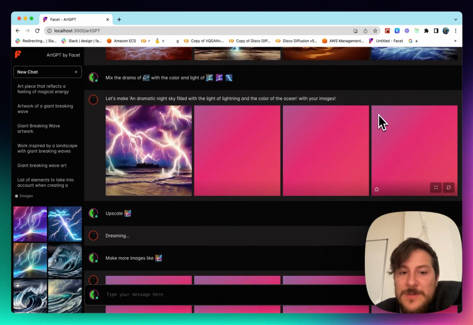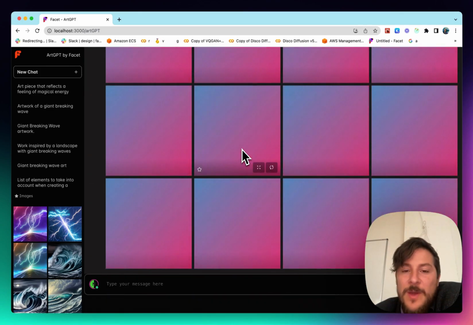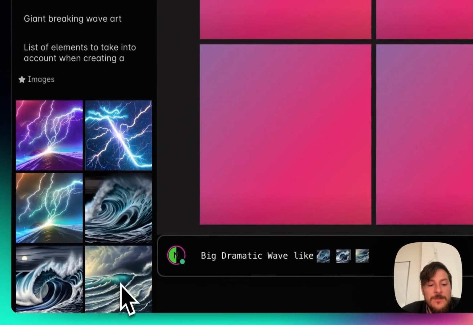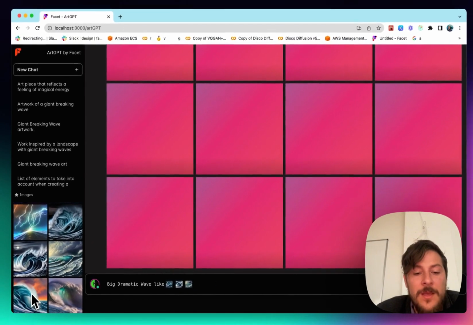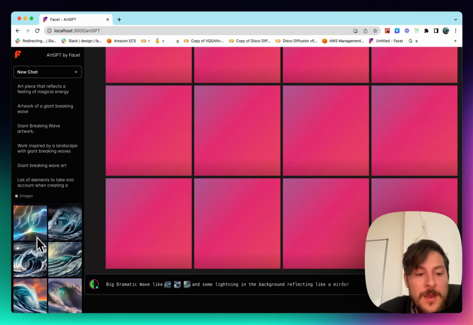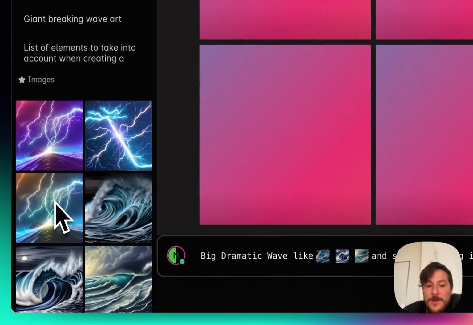Now back towards some of the other ones we're seeing. I'm liking this. I'm not getting enough of a dramatic wave though. So let's go ahead and try something with a bit more wave. So let's say big dramatic wave like these three here, and some lightning in the background reflecting like a mirror. And we'll try these two as our mirror ideas.